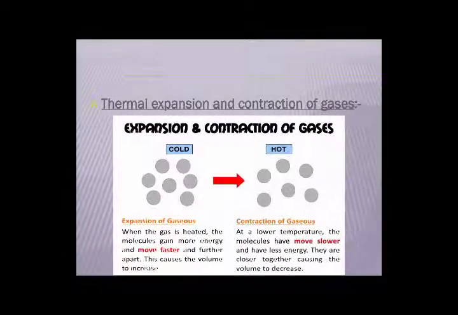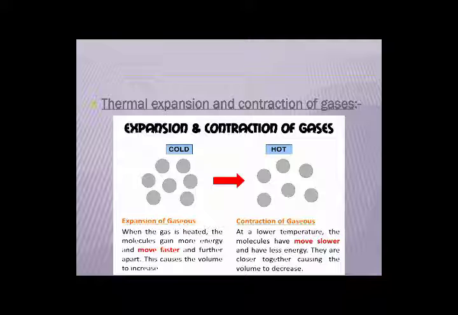Now, on the next slide, we can see the thermal expansion and contraction of gases. As we all know, the molecules of gases are already far from each other, and when we start giving heat to them, they start moving more speedily, more vigorously. So for the expansion of gases, when the gas is heated, the molecules gain more energy and move faster and further apart.